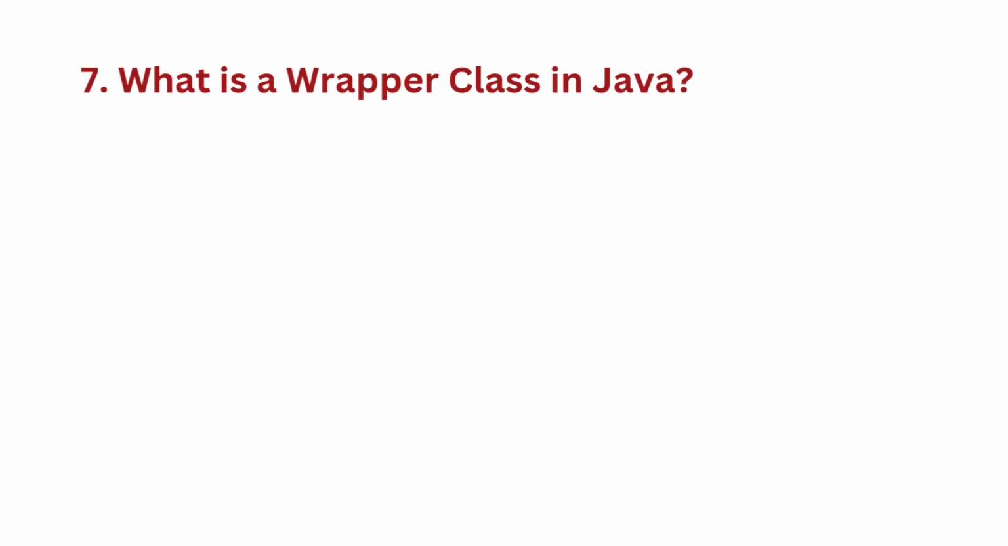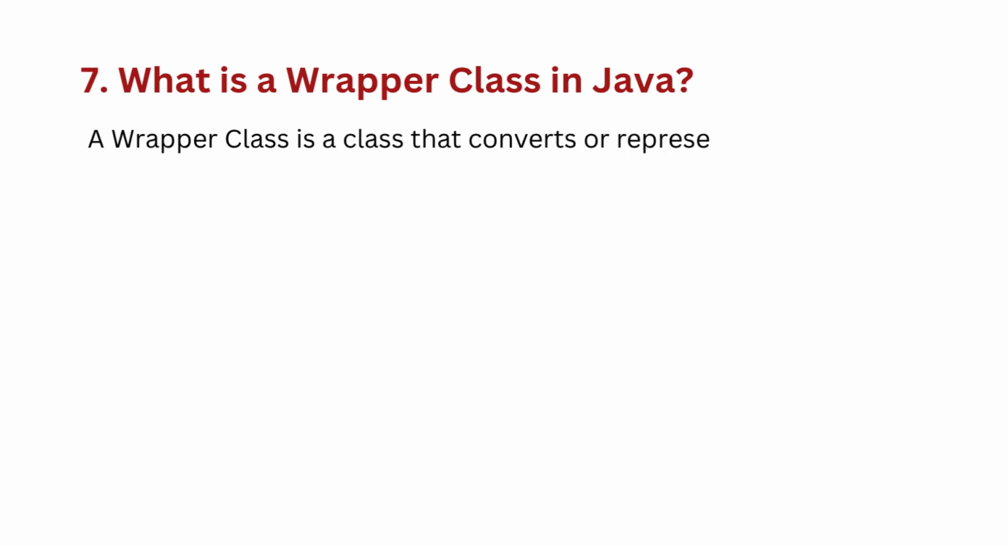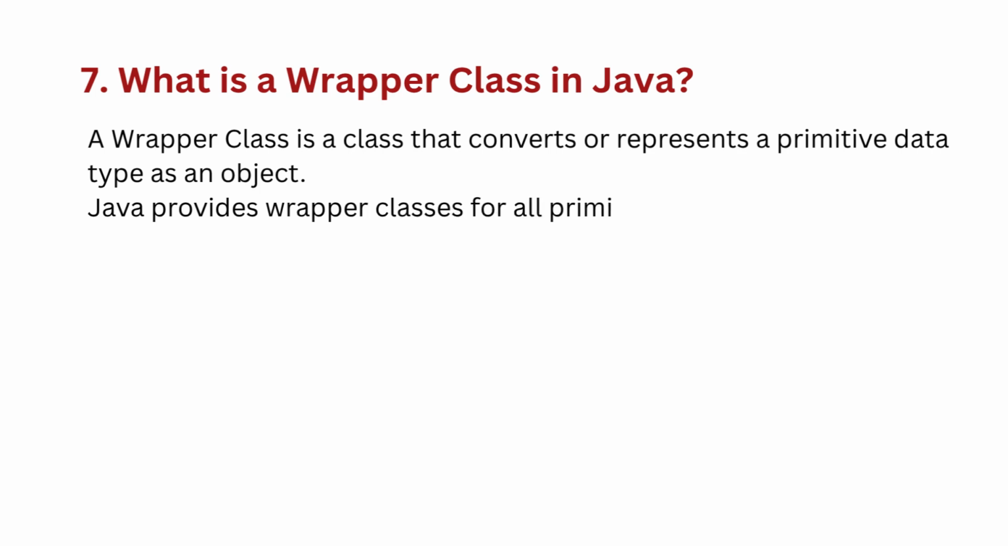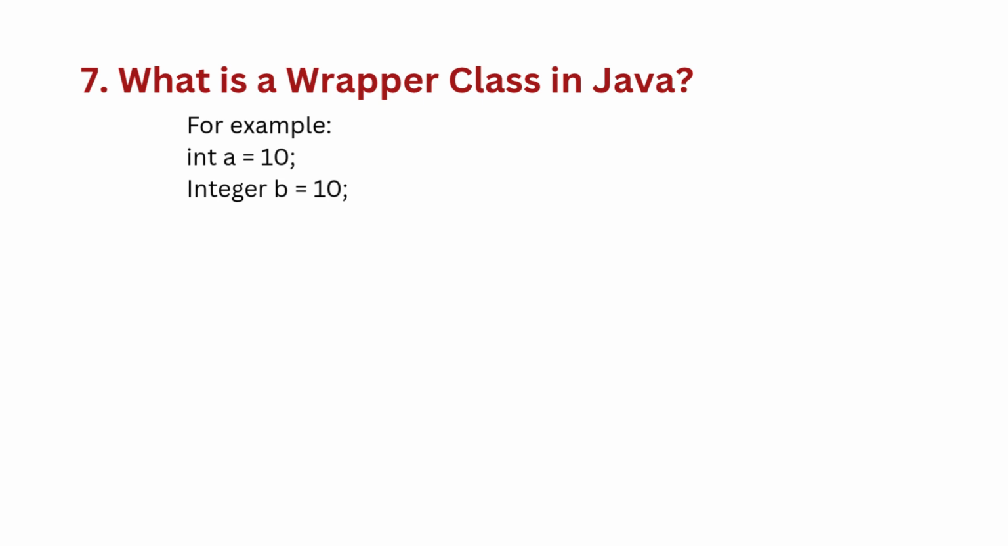Seventh question: what is a wrapper class in Java? A wrapper class is a class that converts or represents a primitive data type as an object. Java provides wrapper classes for all primitive data types. Here, int is the primitive, Integer is the wrapper class.